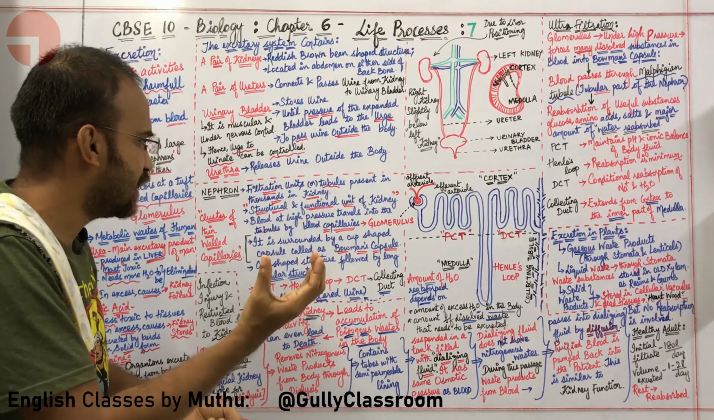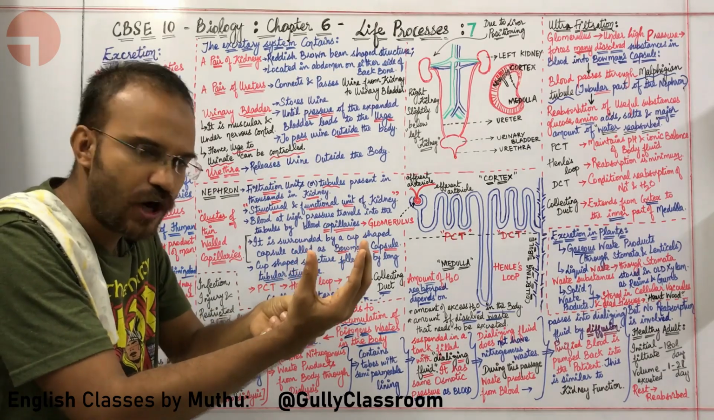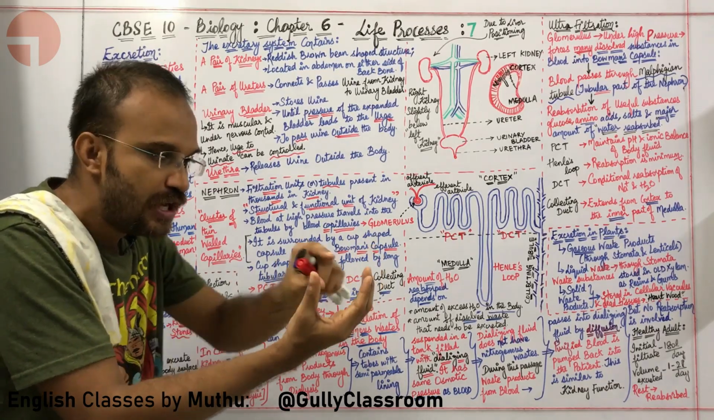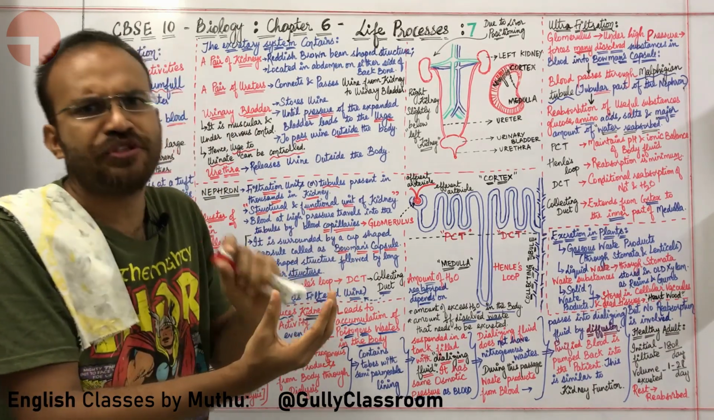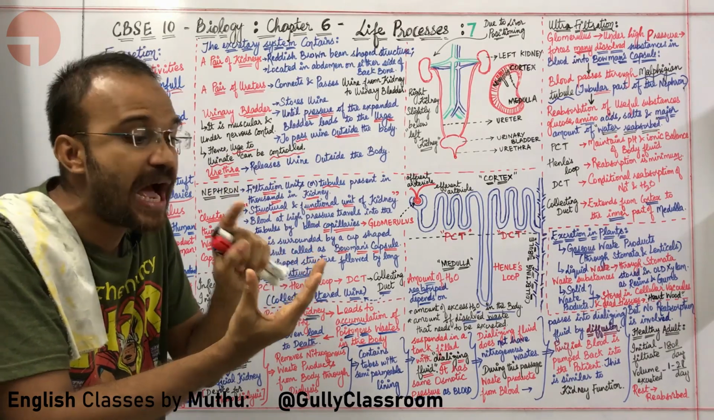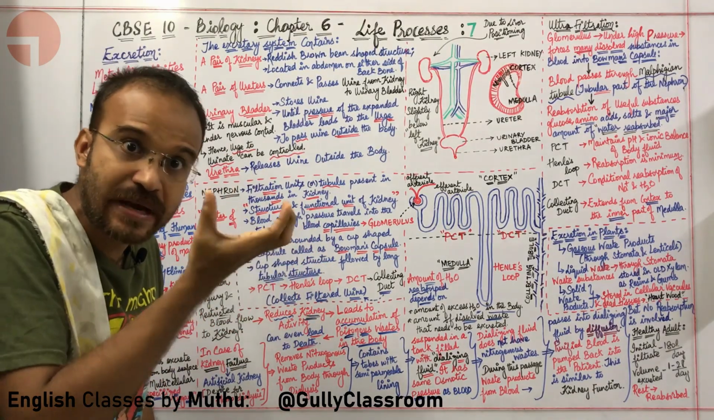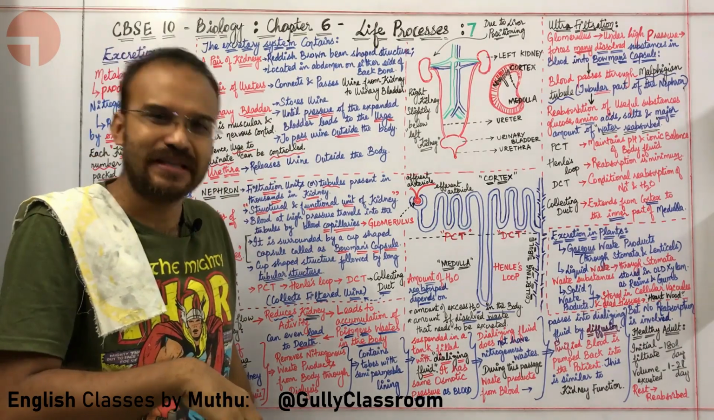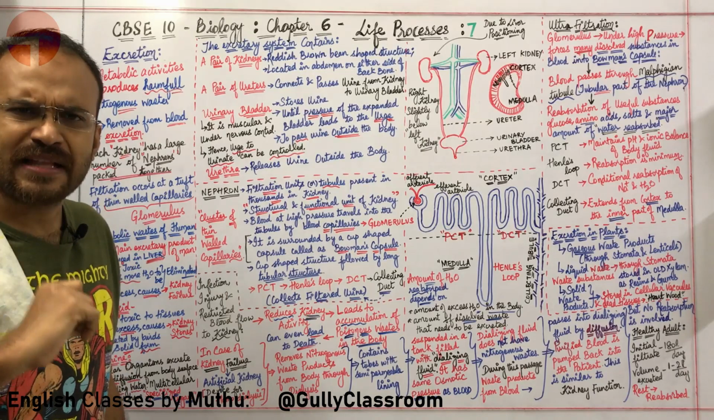What is the head called? The head is called Bowman's capsule. It is followed by Malpighian tubule. The Bowman's capsule contains a tuft of thin-walled capillaries, and actual filtration is happening at the glomerulus. Yeah, are you comfortable with this introduction? Okay, sir. Sir, answer me one thing.